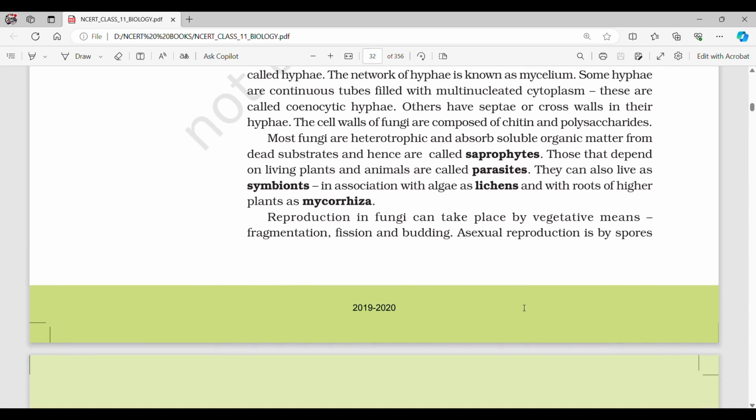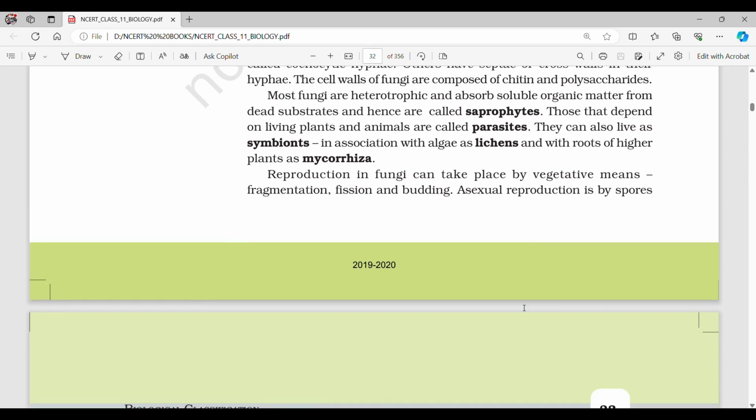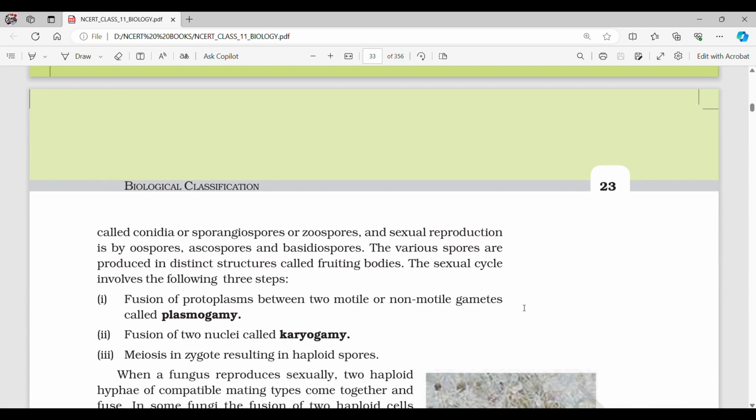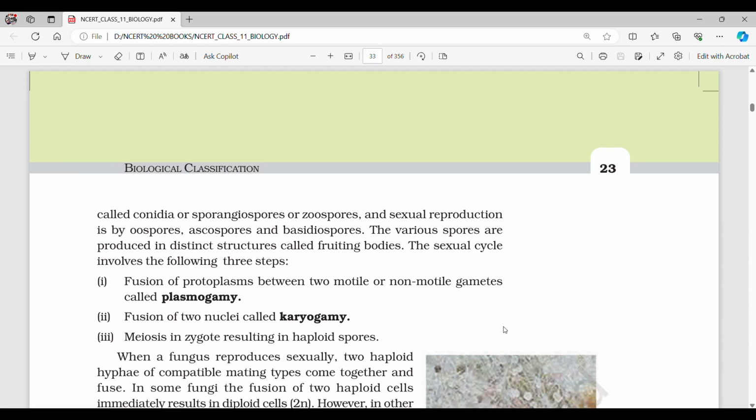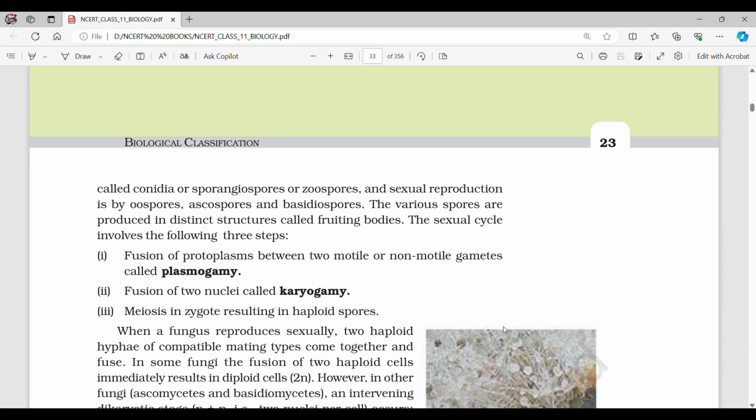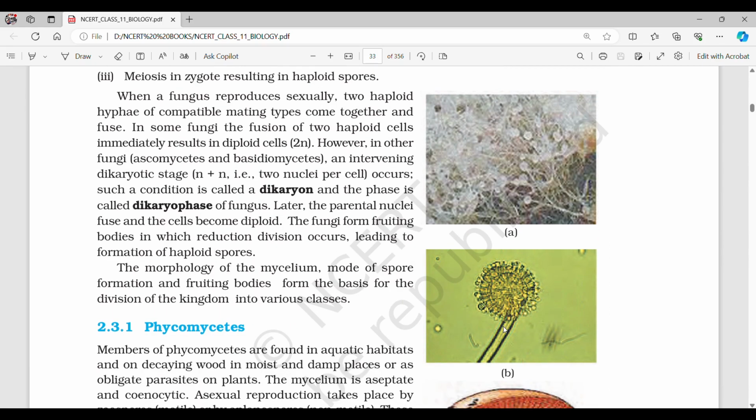Reproduction in fungi can take place by vegetative means: fragmentation, fission, and budding. Asexual reproduction is by spores called conidia or sporangiospores or zoospores, and sexual reproduction is by oospores, ascospores, and basidiospores. The various spores are produced in distinct structures called fruiting bodies. The sexual cycle involves the following three steps: fusion of protoplasm between two motile or non-motile gametes called plasmogamy, fusion of two nuclei called karyogamy, and meiosis in zygote resulting in haploid spores.